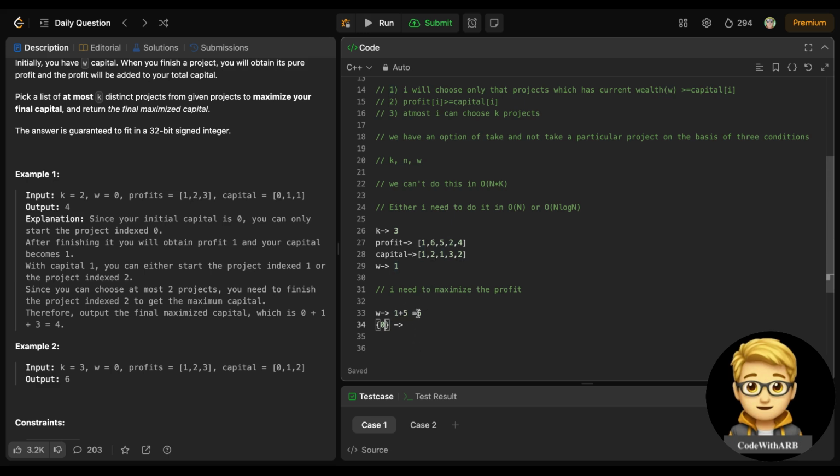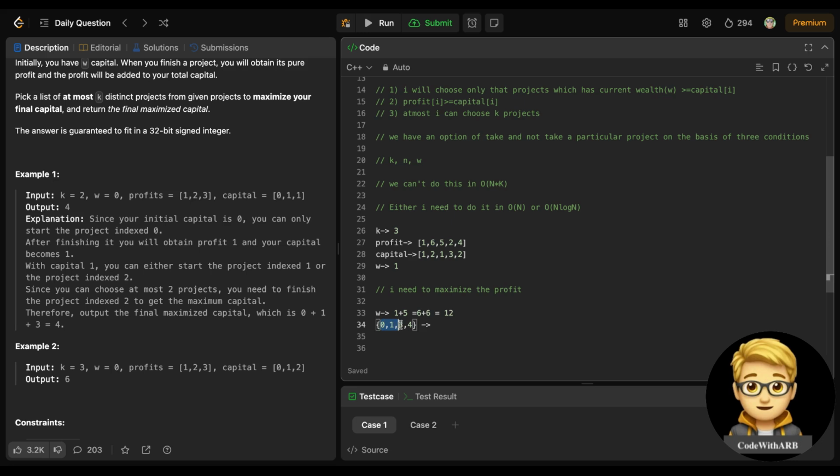Now again, with this 6, how many projects can I start? I can start all of the projects, because this is already taken. So I will insert all of them, 0 1 3 4. Again, what is the maximum I can take between 0 1 3 and 4? Which is 6, of course. So I will take 6 again, that would give us 12.